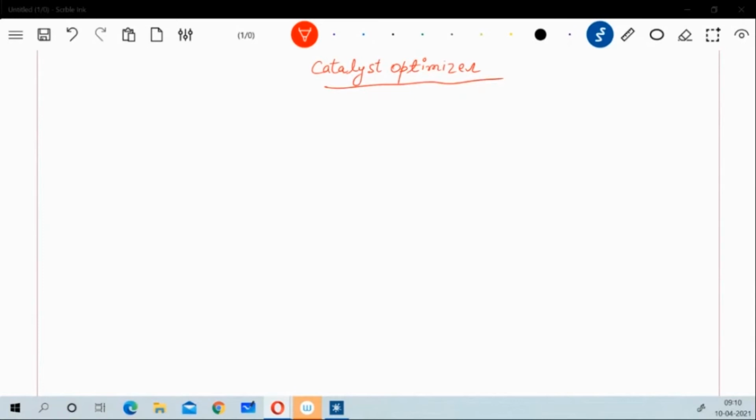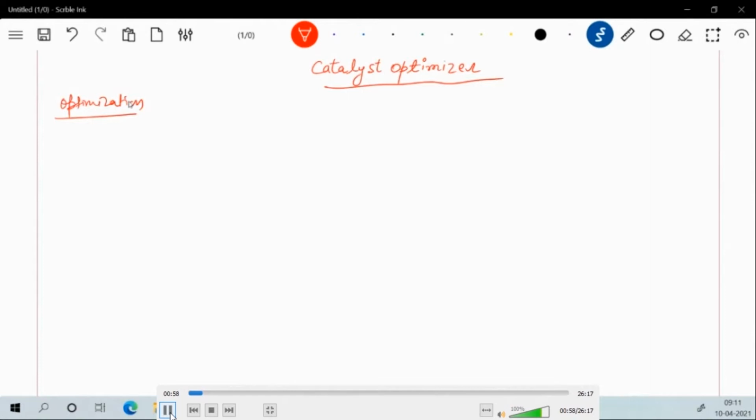Hello everyone. So today we are going to discuss the Catalyst Optimizer, which is a very important concept in the Spark optimization technique. Before knowing the optimization, we are going to discuss what an optimization is. We can say that an optimization is a process in which a system is modified in such a way that it can work more efficiently and use fewer resources.